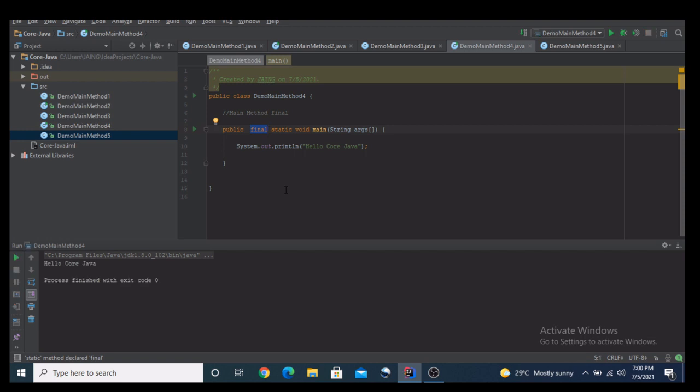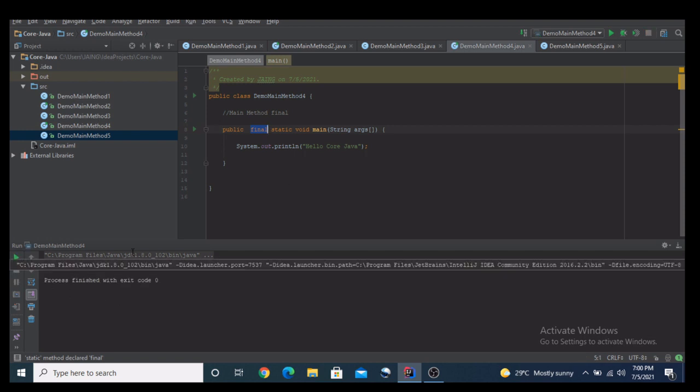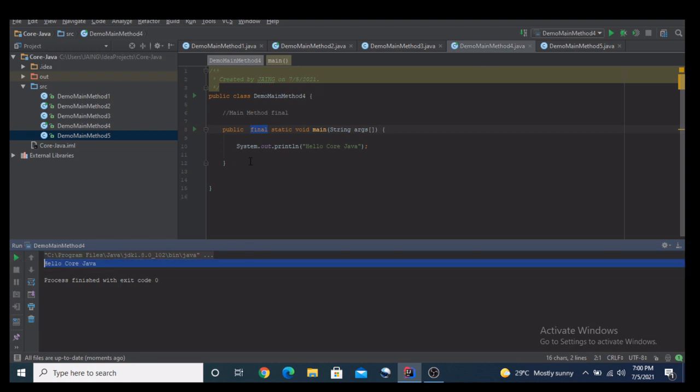Let's see. Hello core Java. So there is no error while running this program. We get the result for the final static void main method. So it's a positive scenario, and this provides us the proper output. There will be no error and no exception with that.